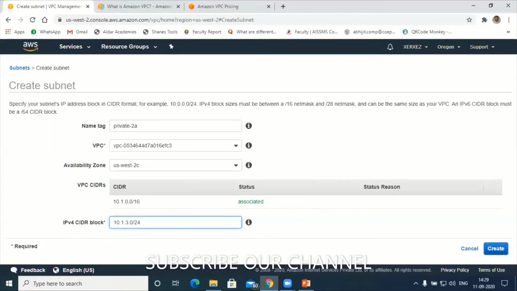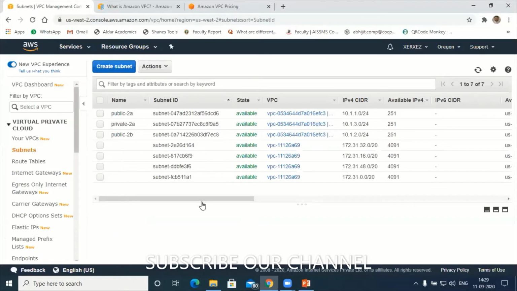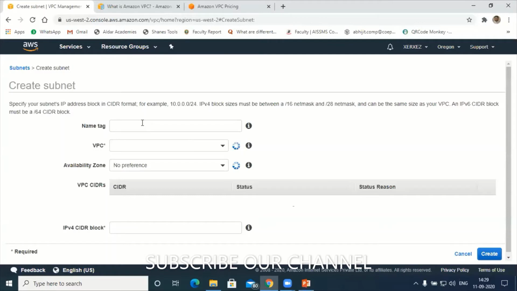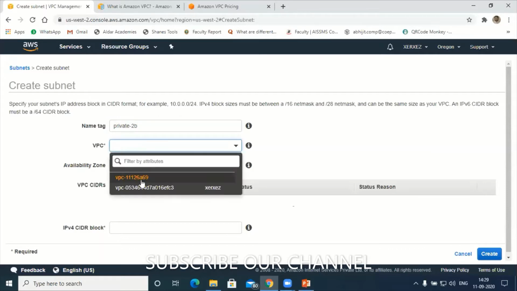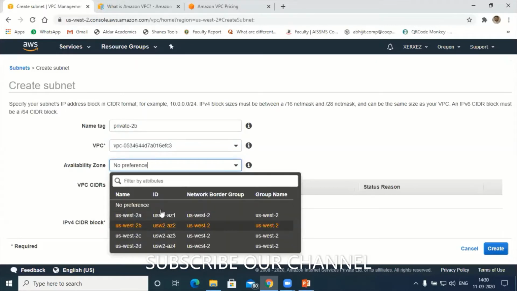Similarly, let me create one more. Go to create subnet, same thing, Private-2B, correct? Please correct me if I'm wrong. VPC XCR XZ, zone West 2D. So 2C and 2D for my private subnets.